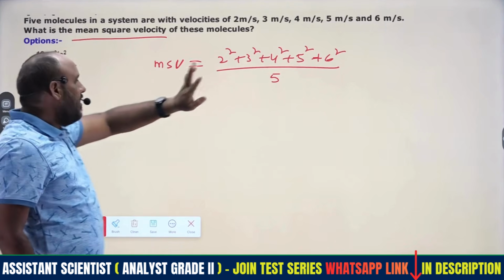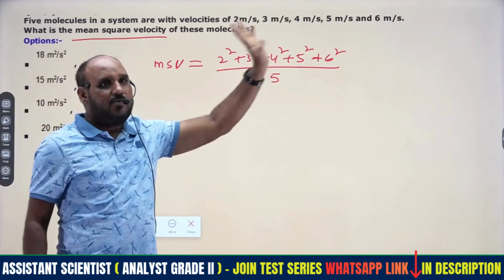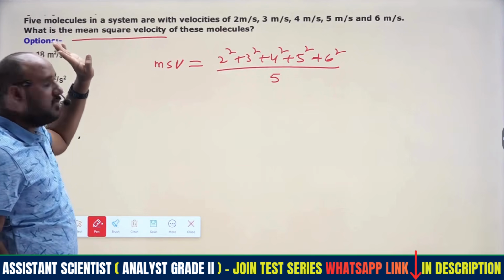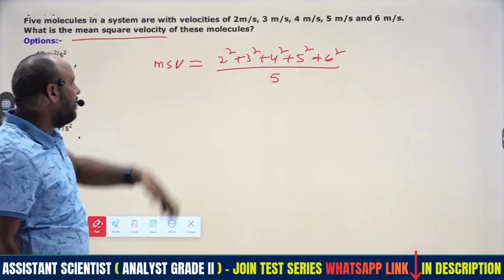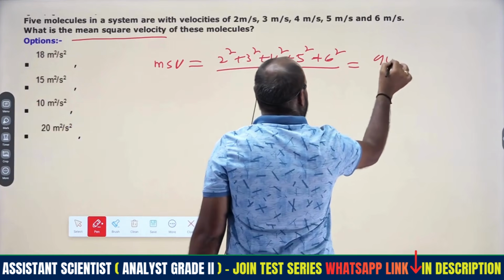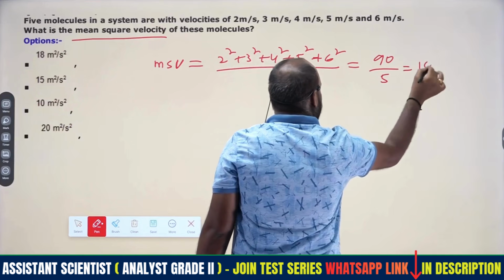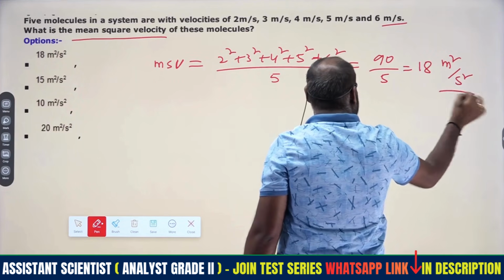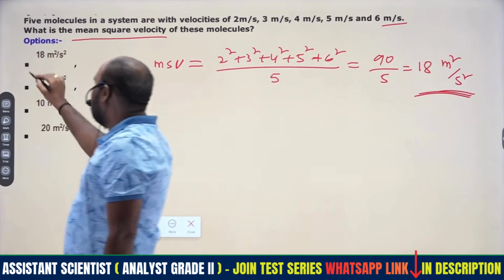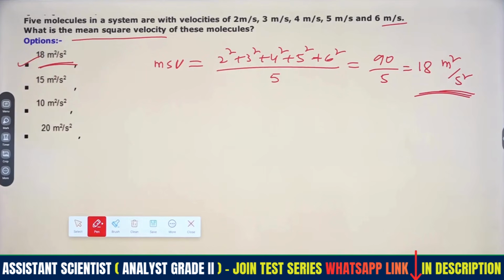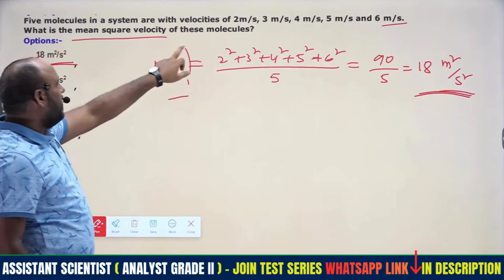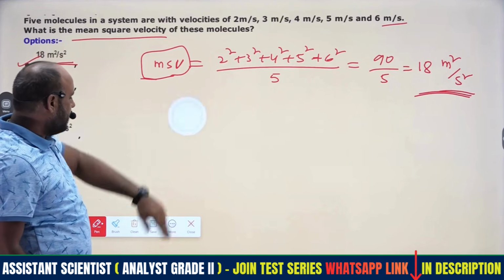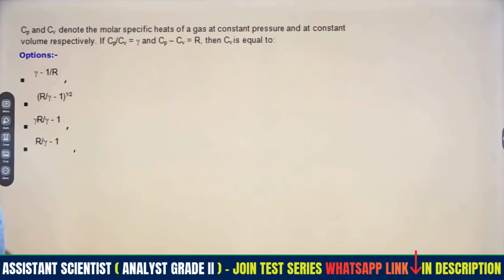This is not RMS. If it were RMS, we would have to use the square root, but only square is mentioned, there is no root. So the entire value is 90 divided by 5, which means 18. Since we are dealing with squares, the unit is meter square by second square. Therefore 18 meter square by second square is the answer. For mean square velocity we have to use this direct equation only. Then coming to the next question.